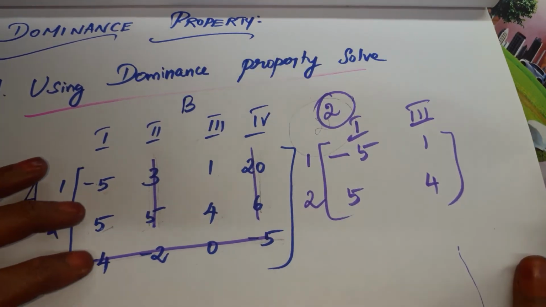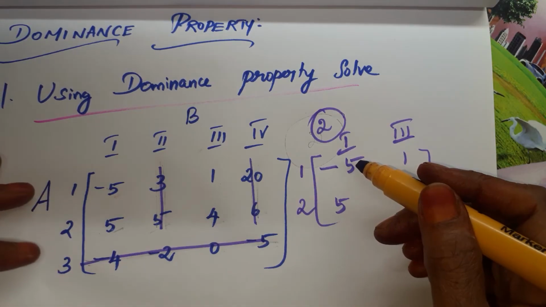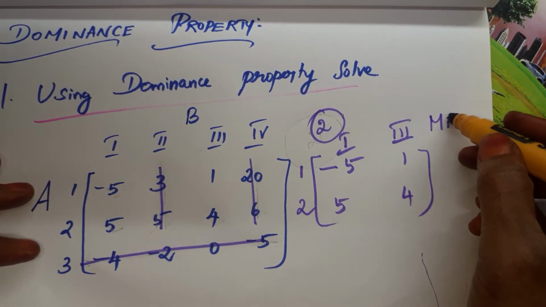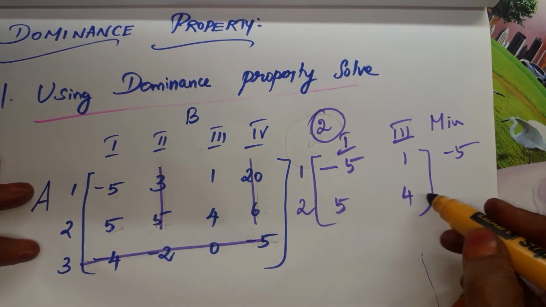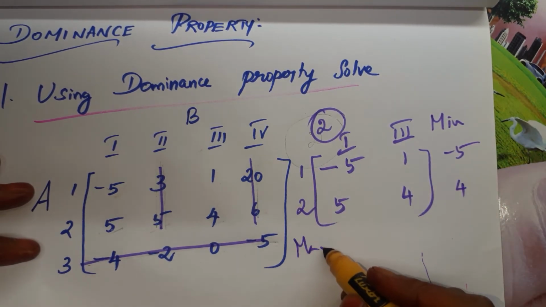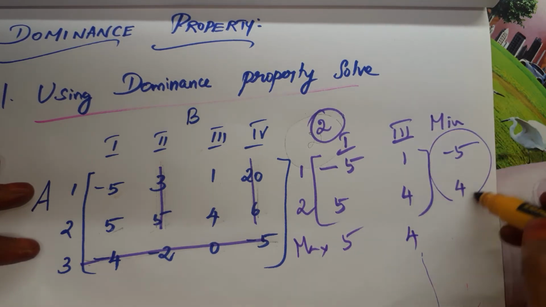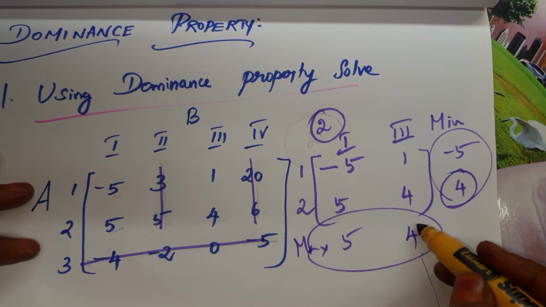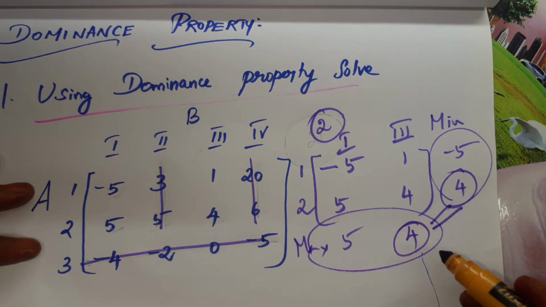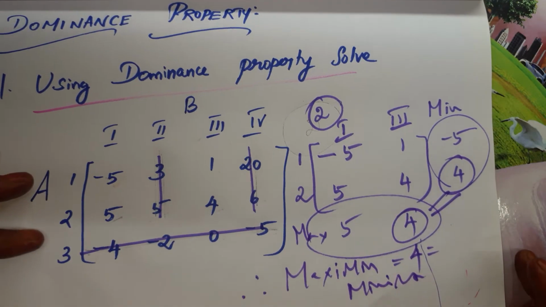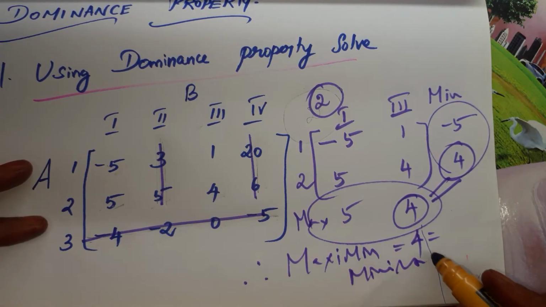Before going into the problem, first you have to check whether the given matrix has a saddle point or not. So the row minimum is minus 5 and 4. The column maximum is 5 and 4. Out of the minimum, the maximum is 4. Out of the maximum, the minimum is 4. Both are equal. Therefore, Maximin equal to 4, which is equal to Minimax.